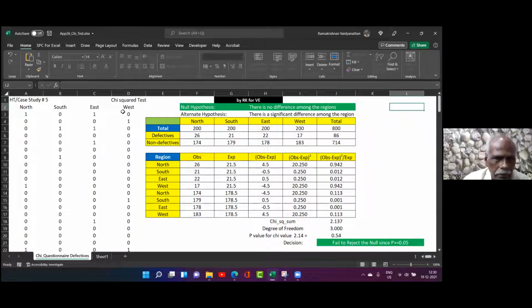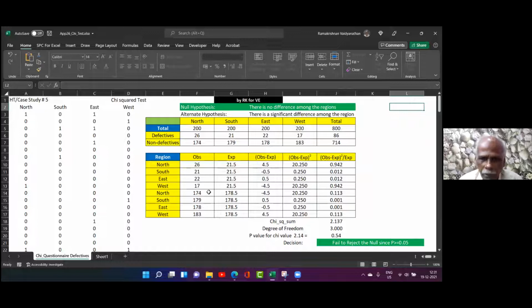This is the data. I am converting this raw data into useful summary using code. Using the table, this is the same as what we do in the normal table, right? We are finding out the deviation, observed value, expected value. What is the expected value? We are finding out the total observations: 26, 21, 22, 17. I am adding, dividing by 4. That is called 21.5. That is the assumption, the null hypothesis. What is the null hypothesis? Proportion will be the same.